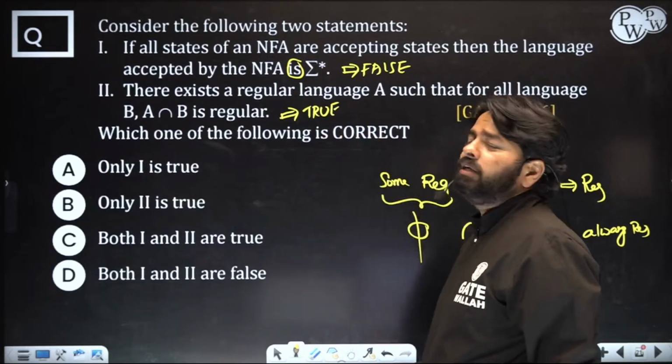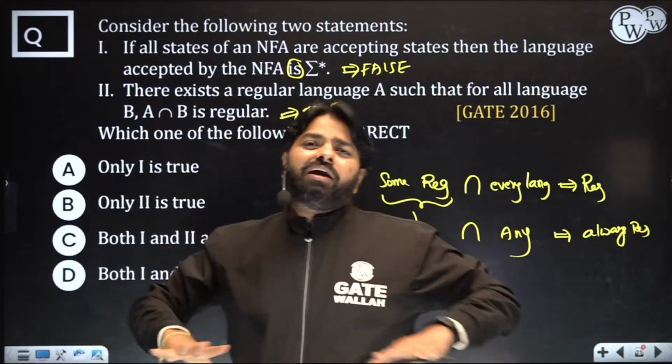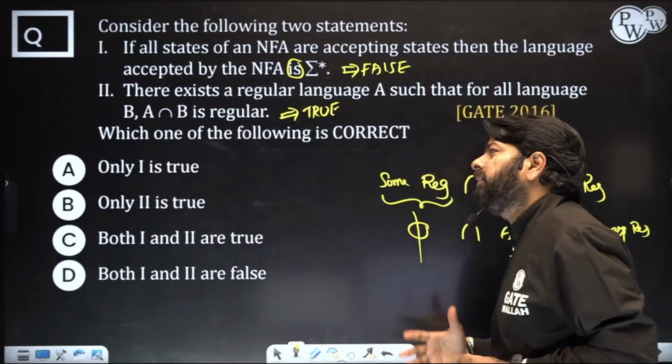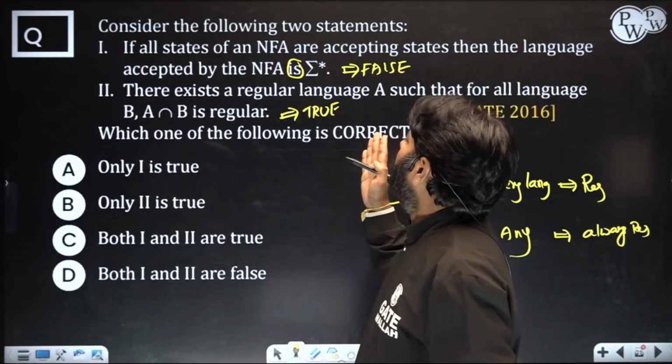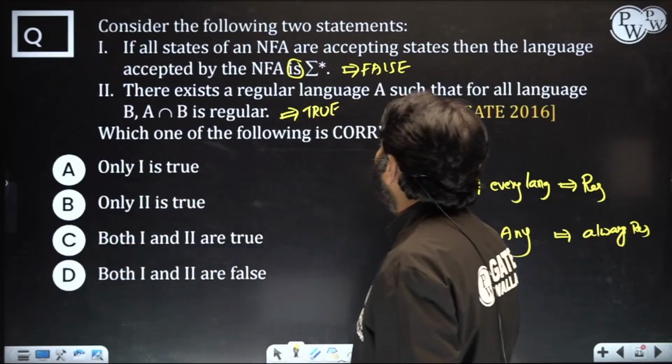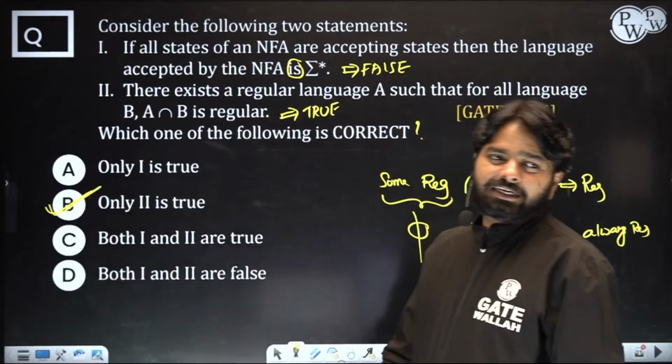When will it become false? Instead of saying there exists A, if they said every regular language A, then this statement could have been wrong. Okay. So only 2 is correct. Which one of the following is correct? Only 2 is true. Only the second statement is true.